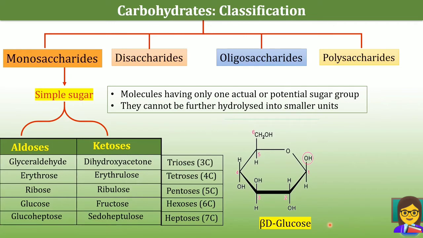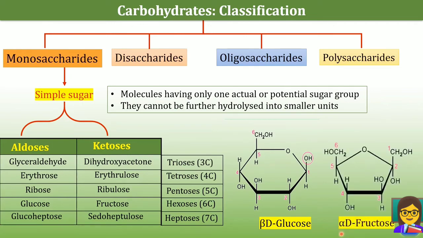And this is the structure of alpha-D-fructose. Why alpha? Because the hydroxyl group which is attached to carbon 1 lies below the plane of the ring, and that's why it is called alpha.